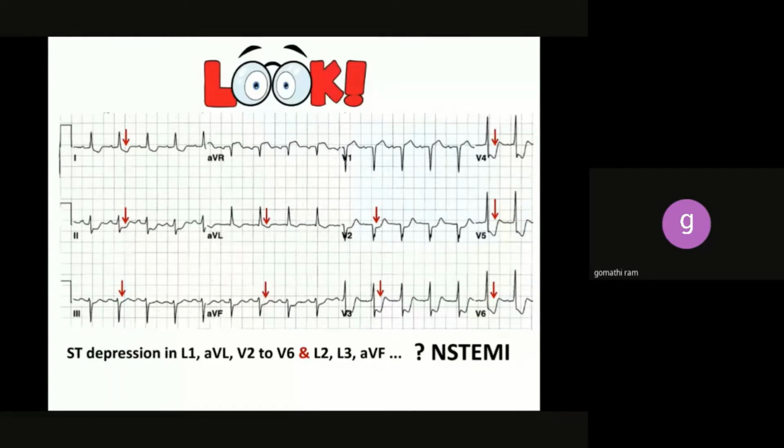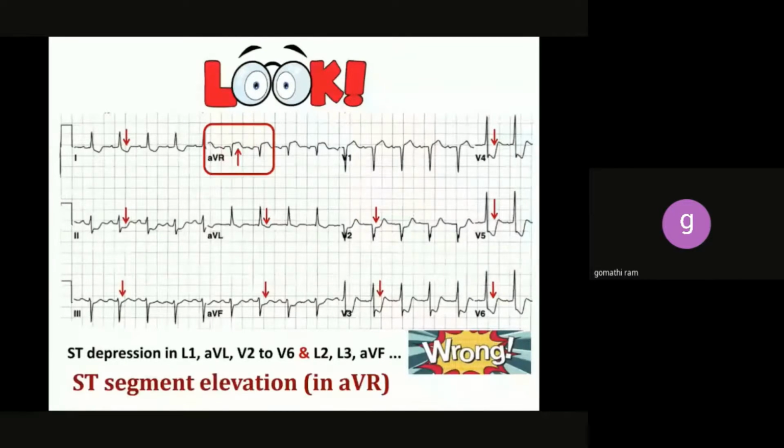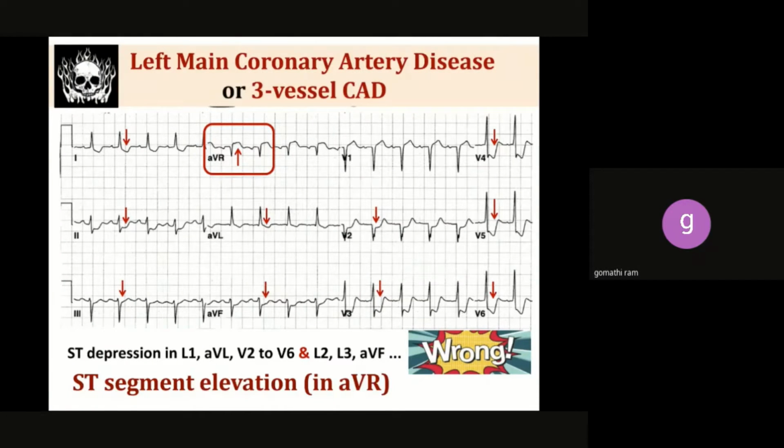Whenever you see an ECG showing ST segment depression as NSTEMI, you must look into lead AVR. Look in the lead AVR. The most important part of the AVR is if the ST segment elevation is there in AVR, the rest of the leads show ST depression. AVR alone shows ST elevation. It is a life-threatening condition called left main coronary artery disease.